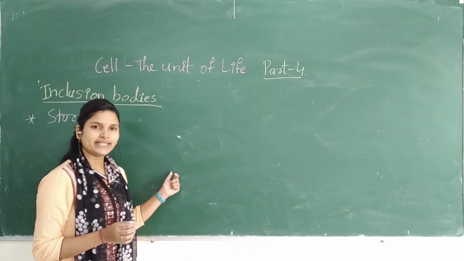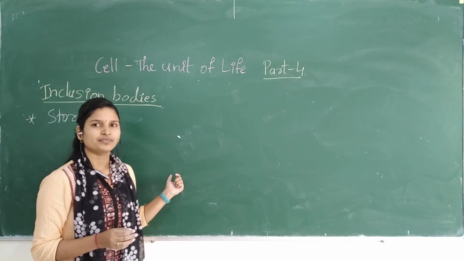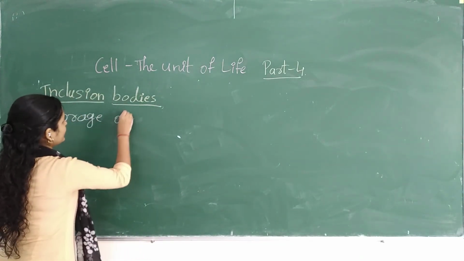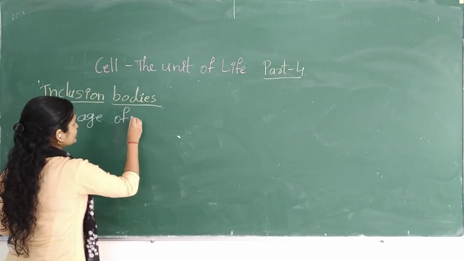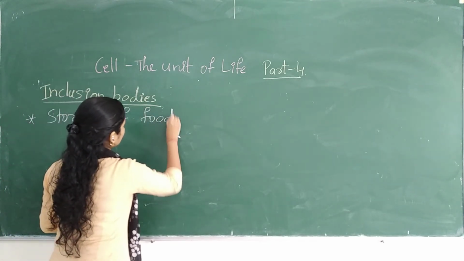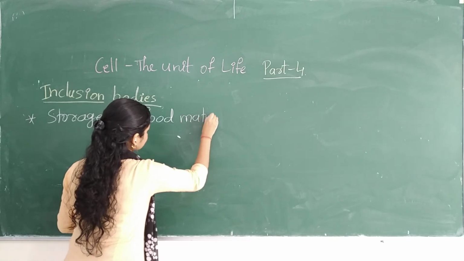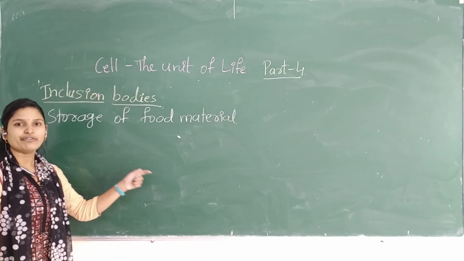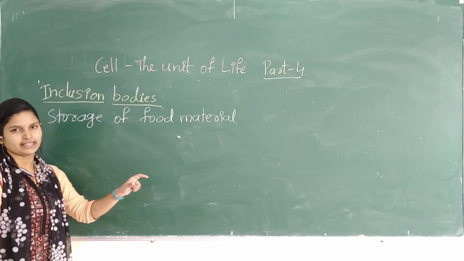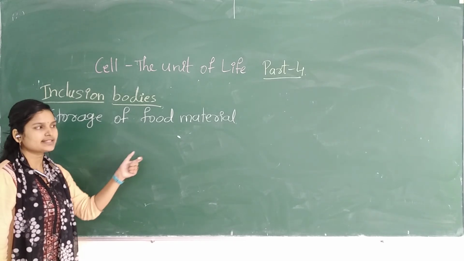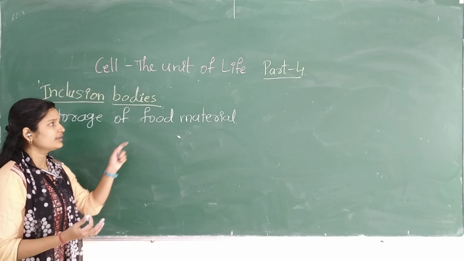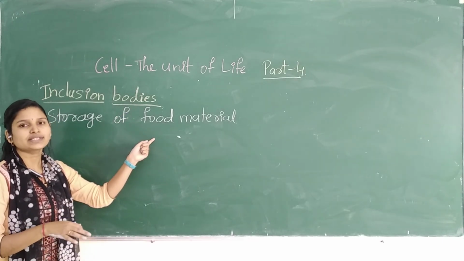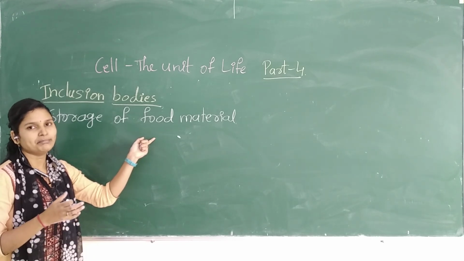So what are these prokaryotes doing? They are also storing food. They store food product or food material. Why they need to store is because whenever there is a scarcity of food, these inclusion bodies will utilize the stored food material.